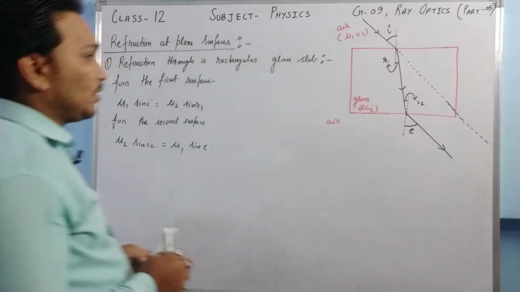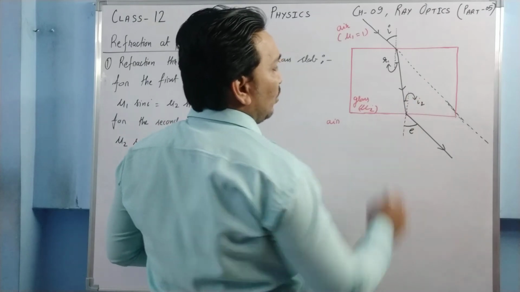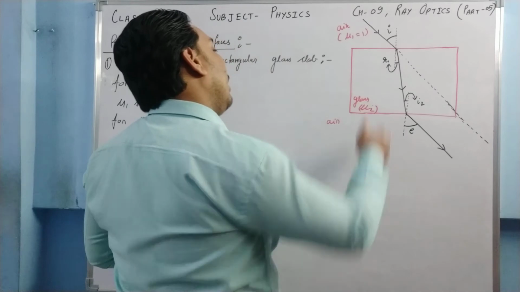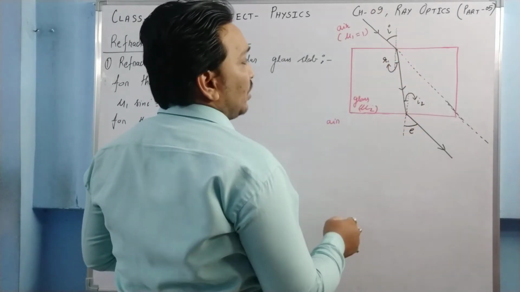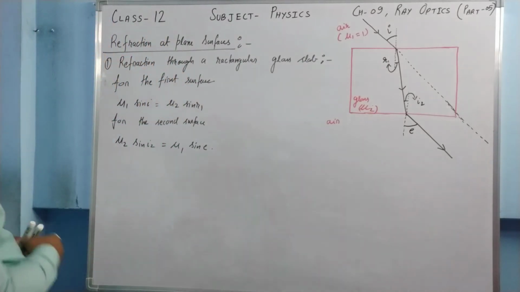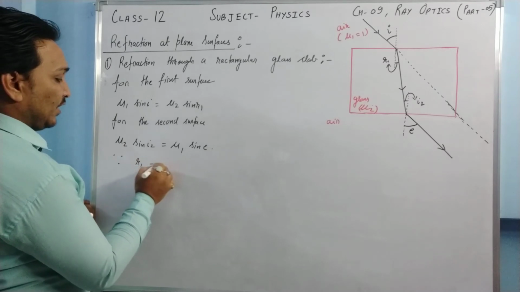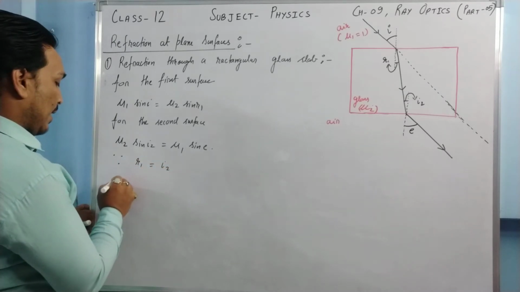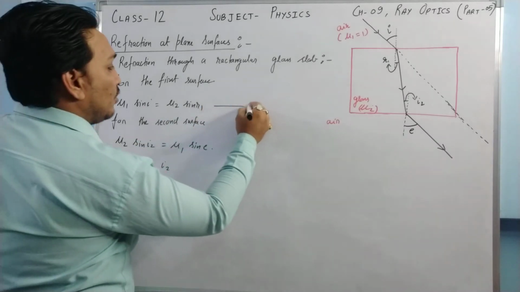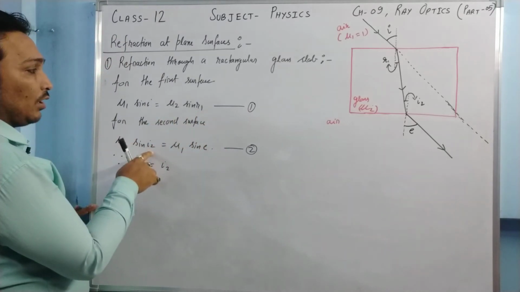But from a small amount of geometry we can understand that r1 and i2 are going to be equal. Why is it so? Because this line and this line are going to be parallel to each other, so this angle and this angle are alternate interior angles. Since r1 is equal to i2, and this is equation number 1 and this is equation number 2, mu2 sin r1 and mu2 sin i2 will become equal.